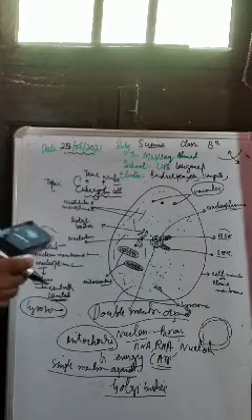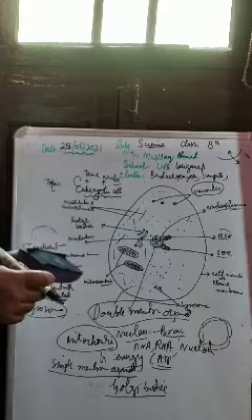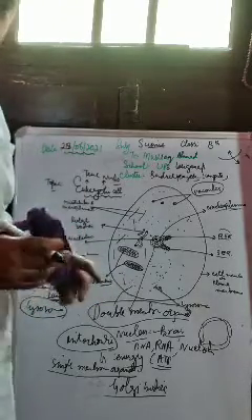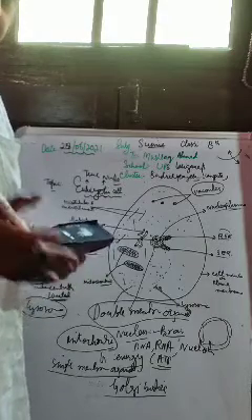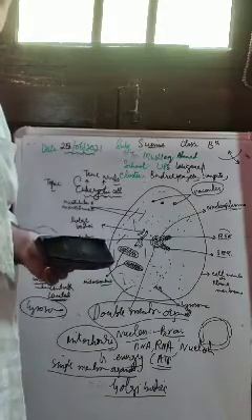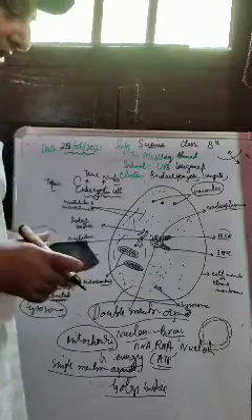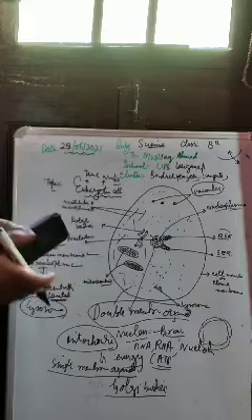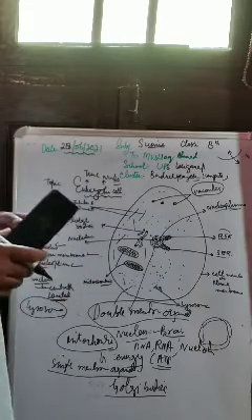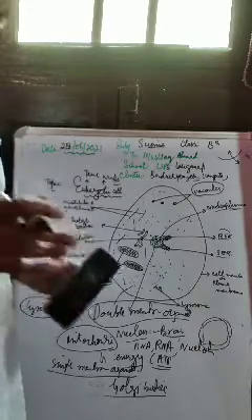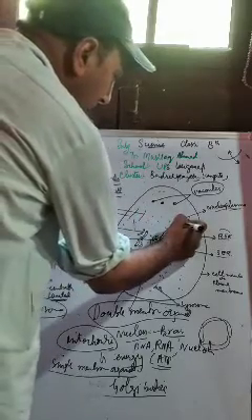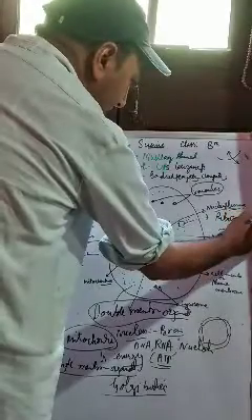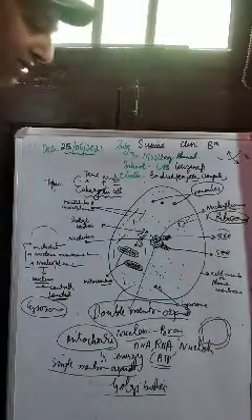Now these were the single membranous organelles. Now comes the turn of those organelles which have no membrane at all. In the eukaryotic cell there are certain organelles which do not have any membrane; we call them membraneless organelles. And the first and foremost membraneless organelle is what? Ribosomes. Ribosomes are membraneless organelles, they do not have a membrane, right?